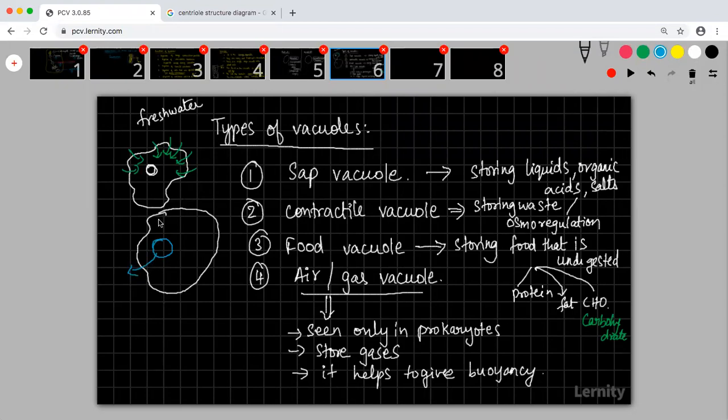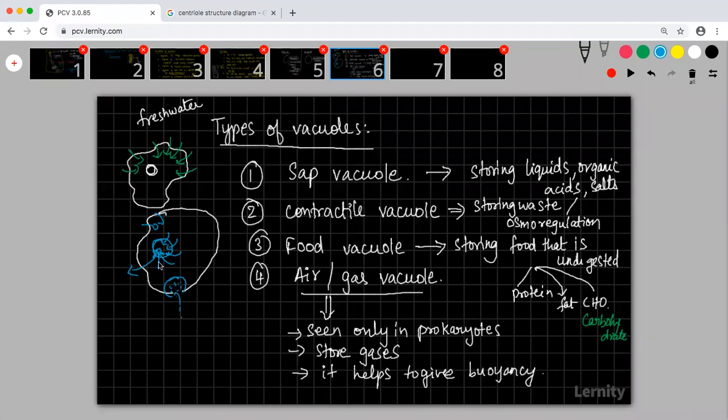Whenever more and more water is coming inside, the water enters the contractile vacuole and is stored inside it. When it is full, the contractile vacuole will come here and release the water outside, back.